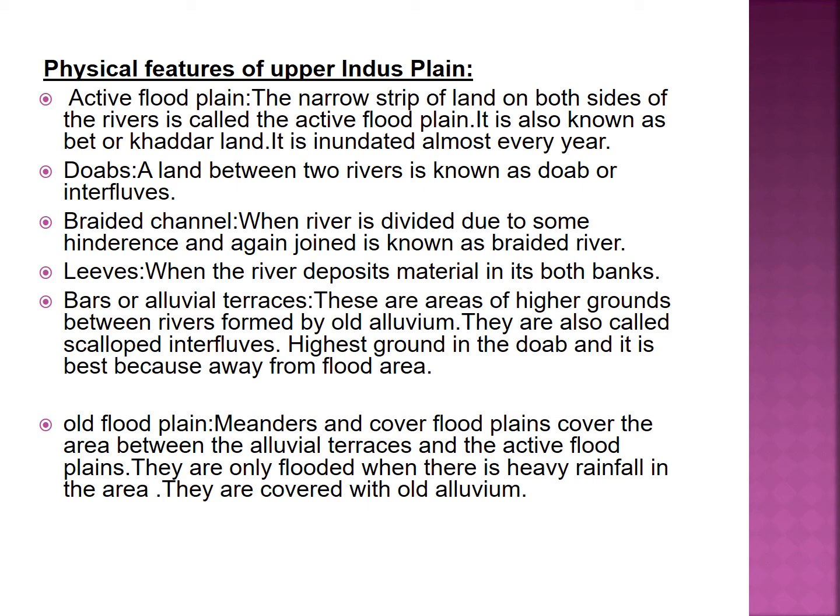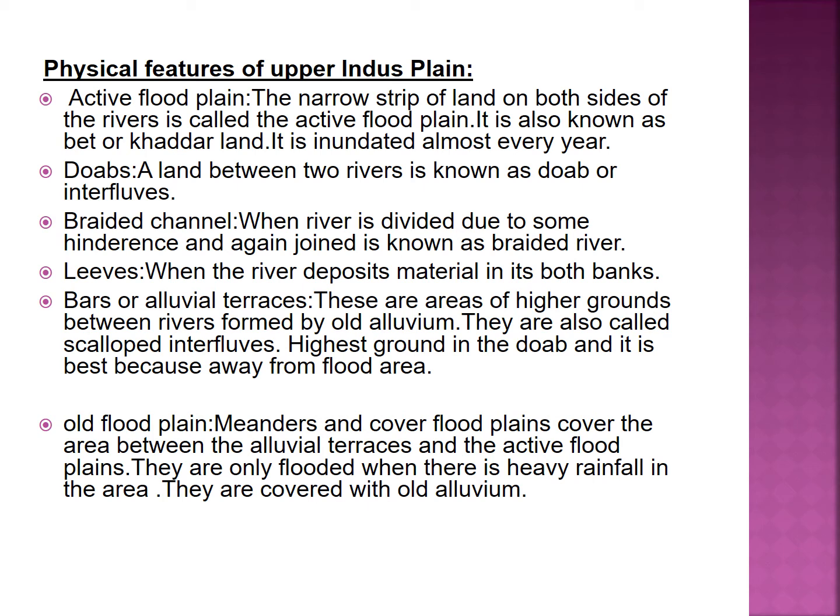Bars or alluvial terraces, these are areas of higher grounds between rivers formed by old alluvium. Old alluvium means the deposition of a river, which is the soil deposited by the river previously. Alluvium is the soil which is deposited by river. They are also called scalloped interfluves. This is the third name that you can use. Bars or alluvial terraces or scalloped interfluves are the same terms given to one feature.